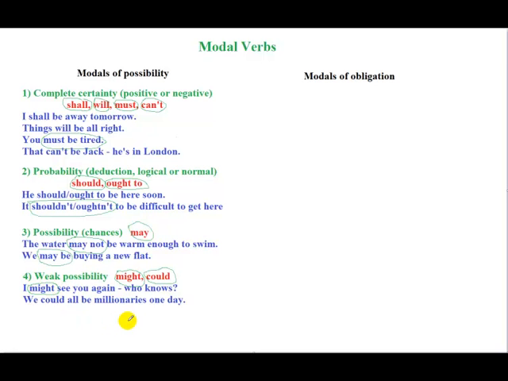So the possibility is weak, right? So it's not that possible. For example, we could all be millionaires one day. For example, some of the friends, they could just chat with each other in Stanford, or in MIT, and they could just say, we could all be millionaires one day. So there is a possibility, but maybe not all of us, right? So there is a possibility, but this is rather weak, that we all be millionaires one day.